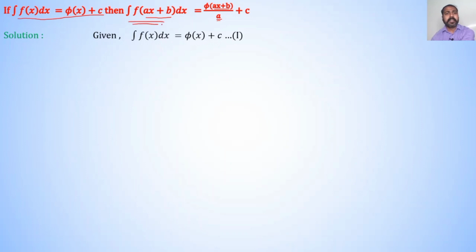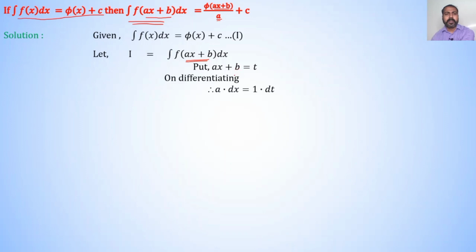Let integration of f of ax plus b dx be I. So let I is equal to integration of f of ax plus b dx. Put ax plus b is equal to t. On differentiating, a is constant, derivative of x is 1 plus b is constant, so derivative of b is 0.